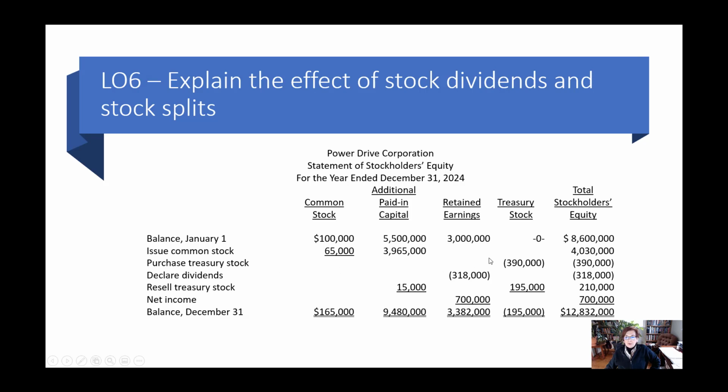So when they buy back treasury stock, remember that's a negative. Remember I said treasury stock is a contra stockholders' equity. That's a negative amount in your stockholders' equity. So that's reducing your stockholders' equity. And it's here in the treasury stock column. When they declare dividends, remember dividends affect retained earnings. Remember dividends come out of retained earnings. So that is a negative in our retained earnings column. And this column over here is easy.